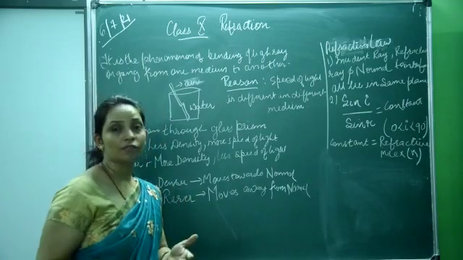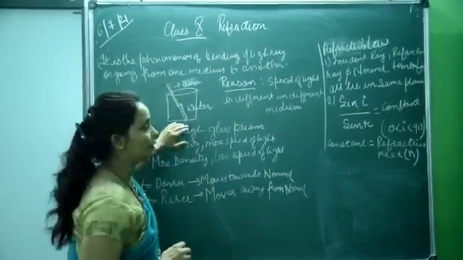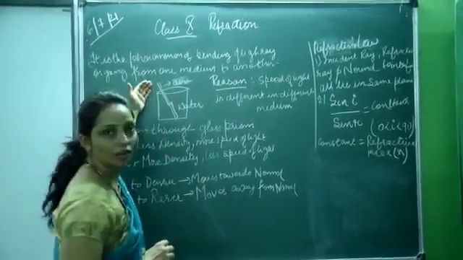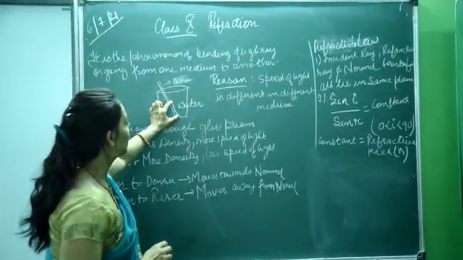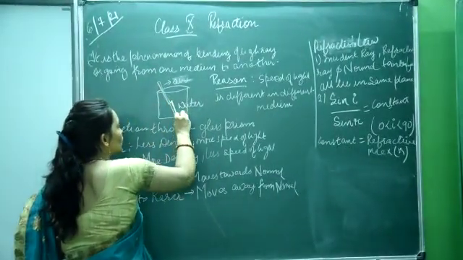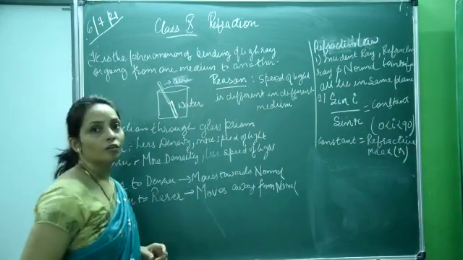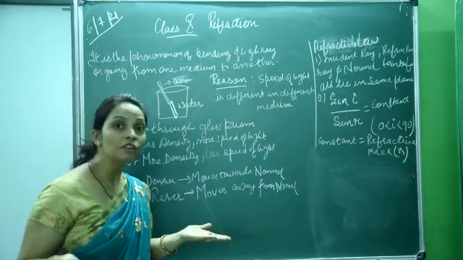Take a glass tumbler, fill it with water, put a pencil in it, half inside water, half outside. You can see the pencil inside the water is somewhat shifted towards your right side. Why does this happen? Due to refraction.